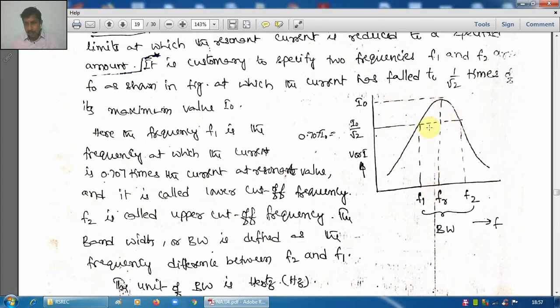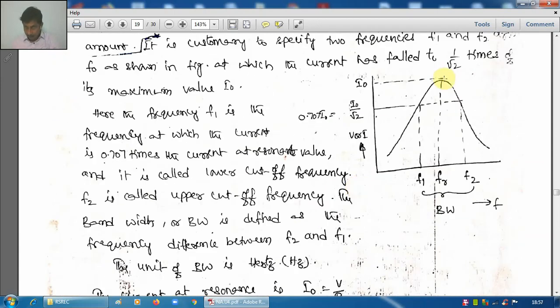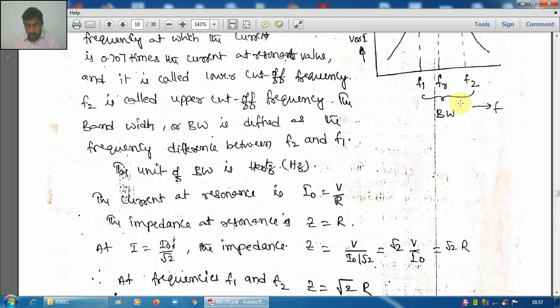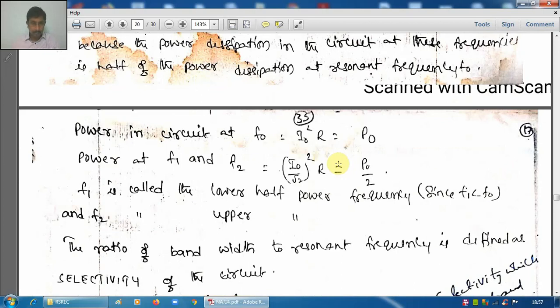At resonant frequency F0, current is I naught, given by V by R, and at this point Z is only R. The bandwidth is F2 minus F1. At the bandwidth frequencies F1 and F2, Z is equal to root 2 R, and from that X equal to R. All these things we can observe.